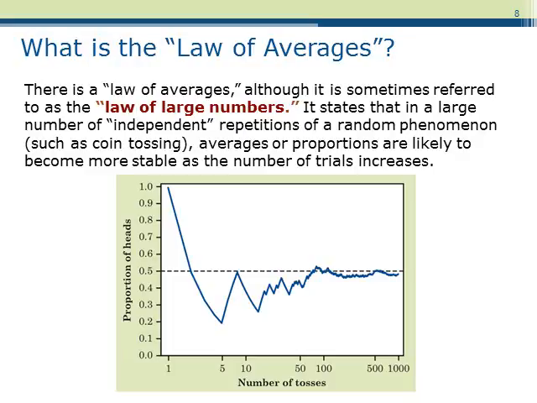The correct way of interpreting a law of averages is through the law of large numbers. The law of large numbers states that in a large number of independent repetitions of a random phenomenon, averages or proportions are likely to become more stable as the number of trials increases. When we say independent, we mean that each future trial does not depend on the outcome of previous trials.